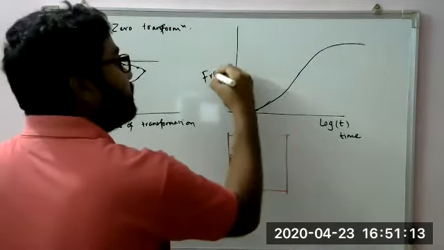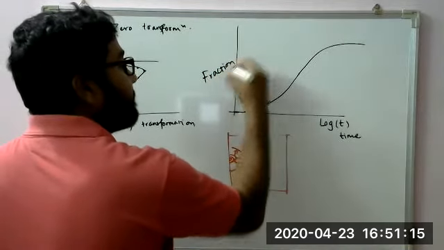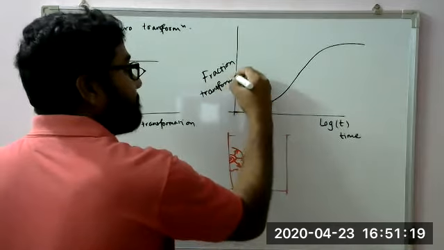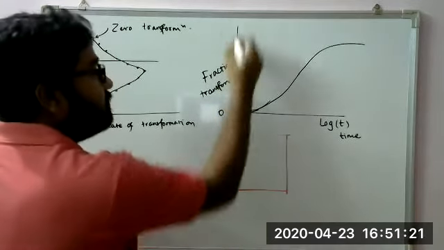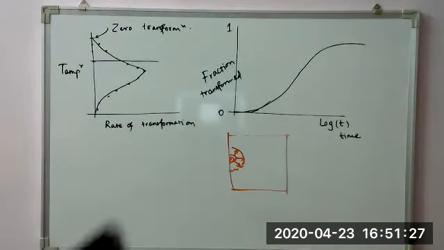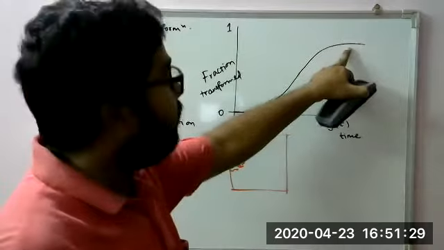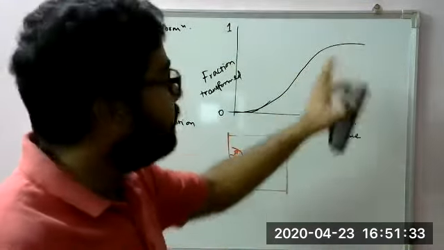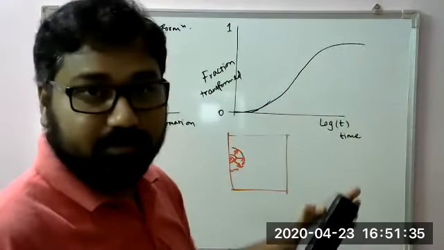You can say this is fraction transformed. The lower value is 0, upper value is 1. Okay, so at this point we have reached 1, meaning all the transformation has taken place. Further, no transformation will take place.